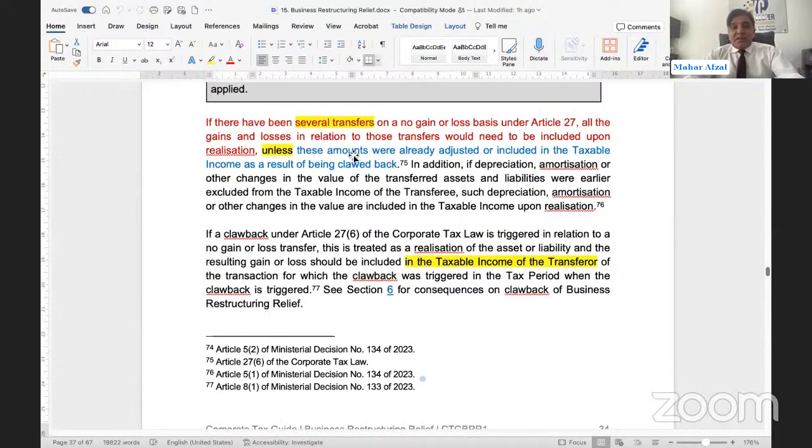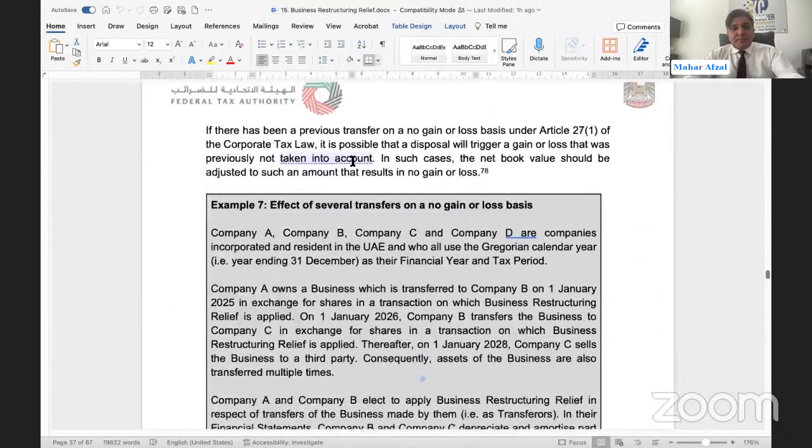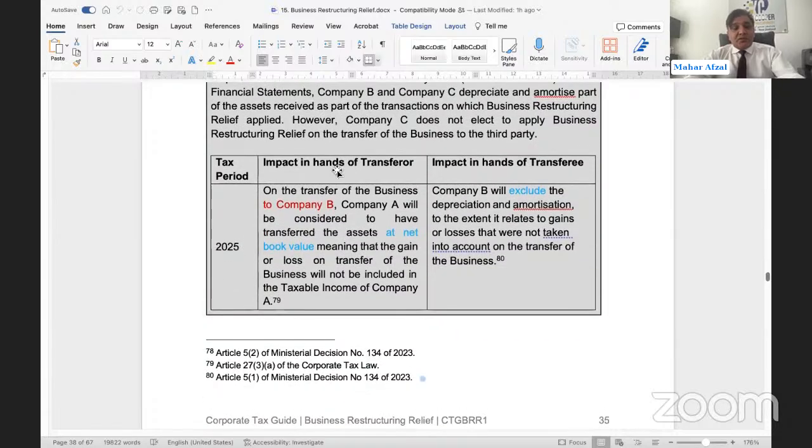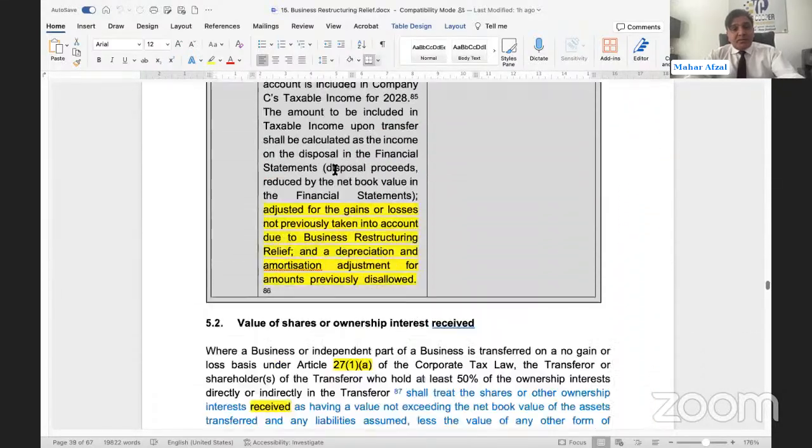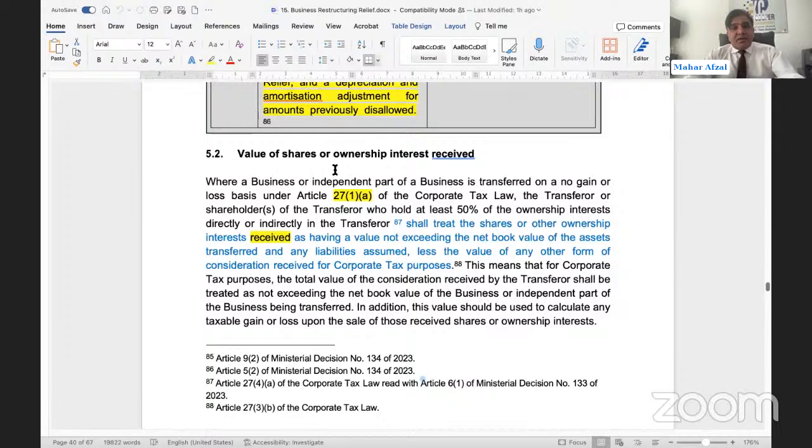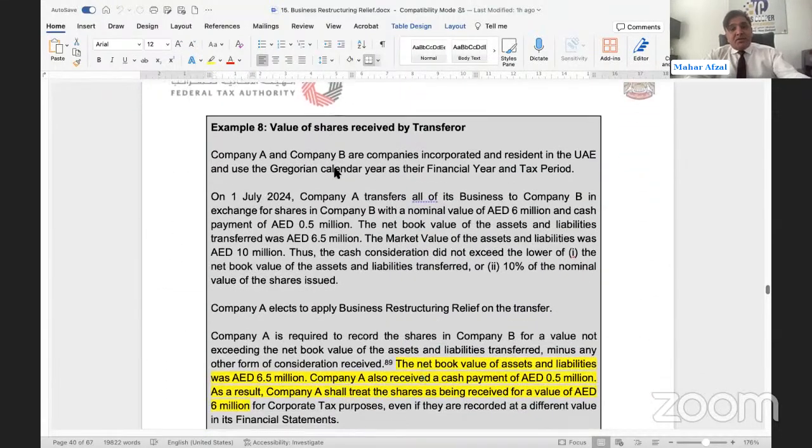If there are multiple transfers, they are asking you to make adjustments for all assets. You can go through these examples of multiple transfers. Value of shares and ownership interest we have already discussed. Where 27(1) is applicable, the net book value of the asset and liability is given, less the net amount of any other consideration received. It should be the value of the equitable interest that has been received from the transferee or any other person who is paying on behalf of the transferee. Just look into this example.